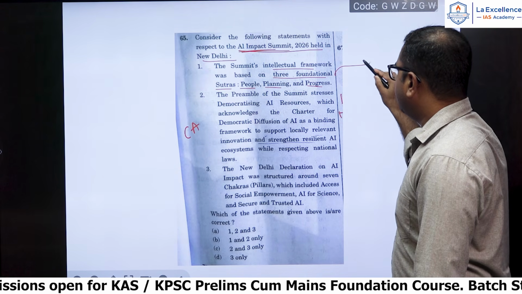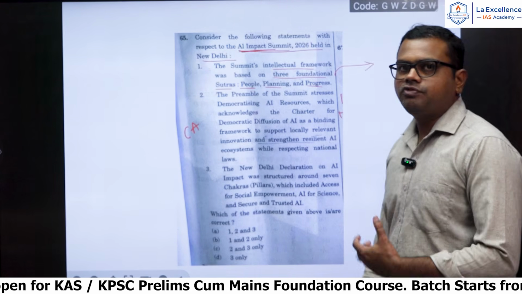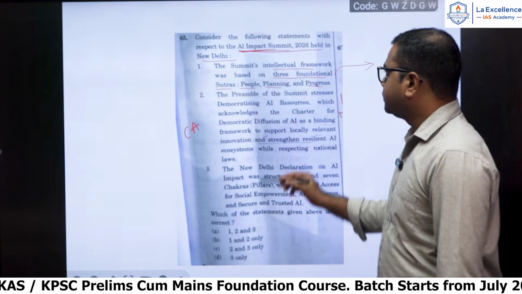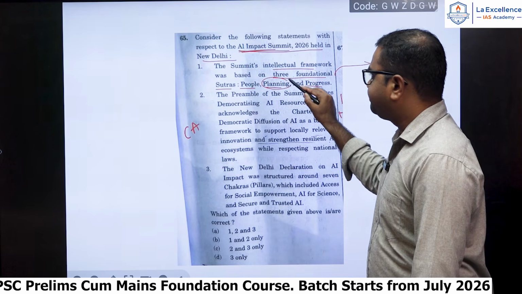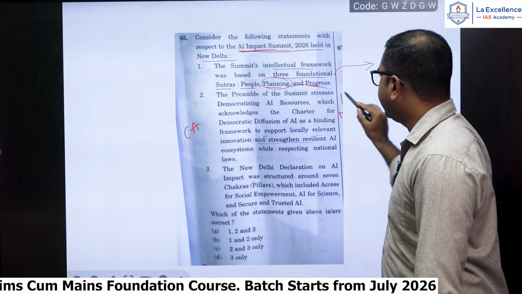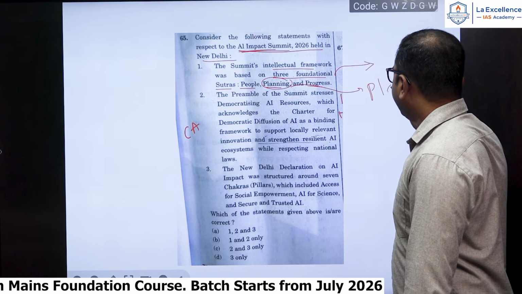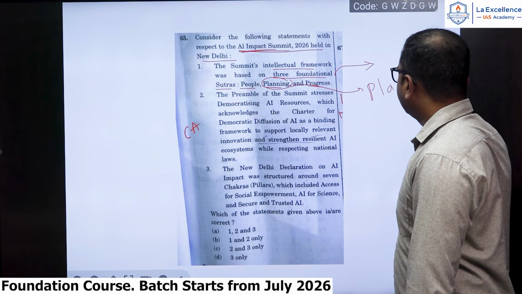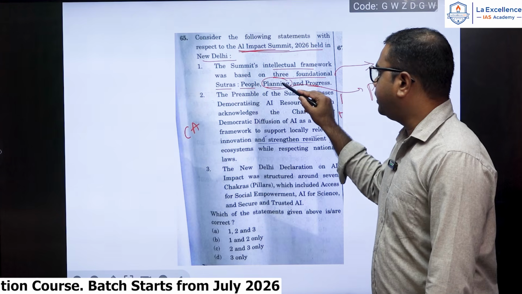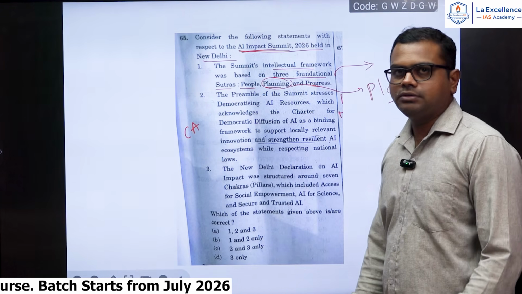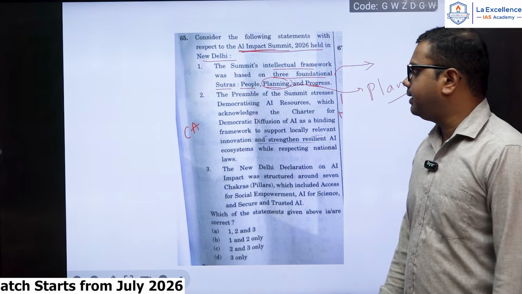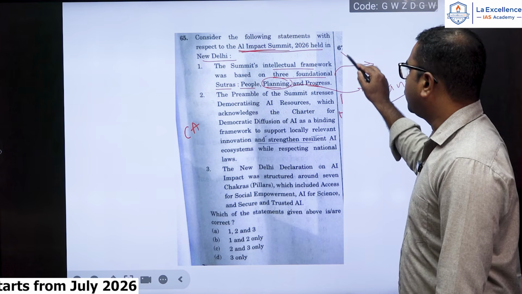UPSC has gone into changing even a small word. See here, people, planning. It is not planning actually. It is people, planet, and progress. They have changed it to planning here. So that is why this year's paper is a bit difficult. So this is a wrong statement.